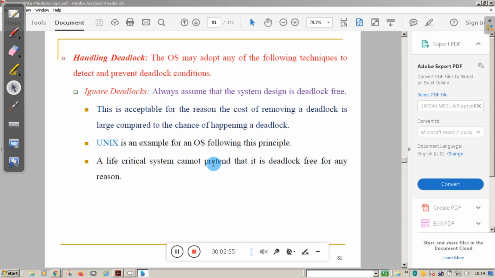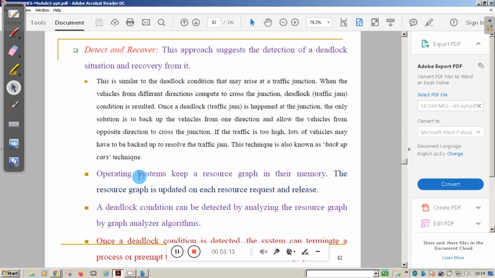It is free of deadlock. It is not possible to design a system free of deadlock. Especially, you cannot ignore deadlock by thinking the system is free of deadlock, because in a life critical system you cannot pretend that it is deadlock free for any reason. That is the one thing.